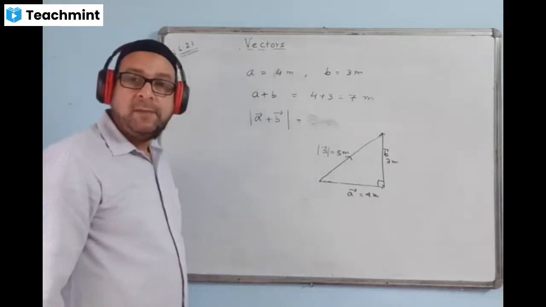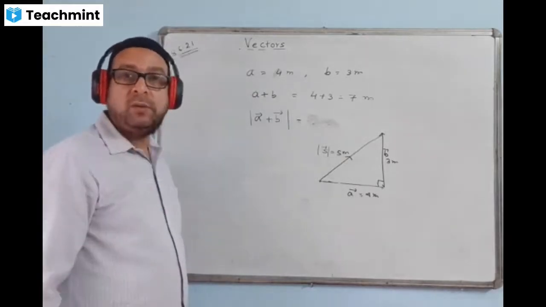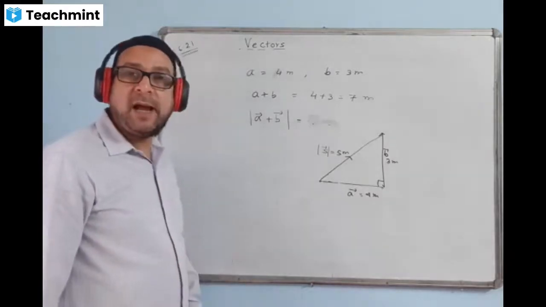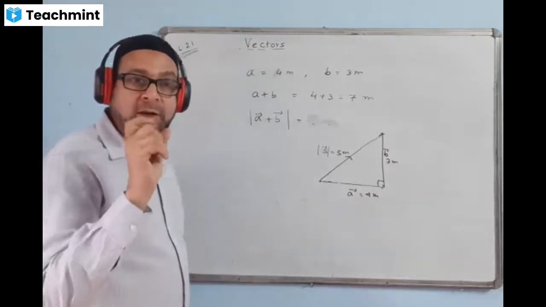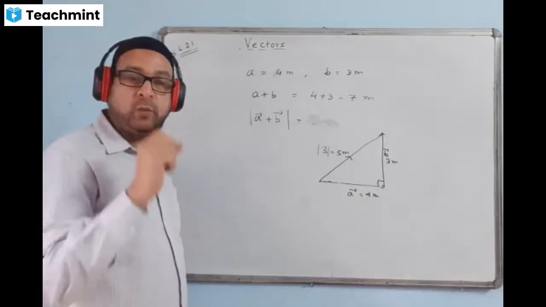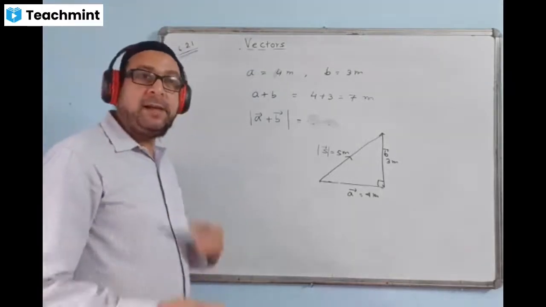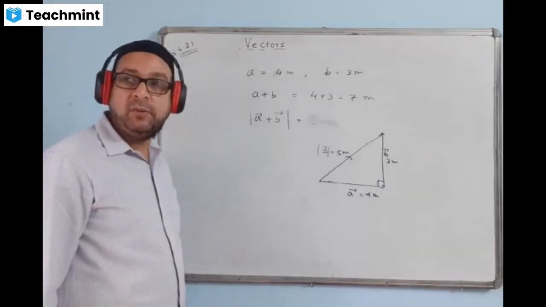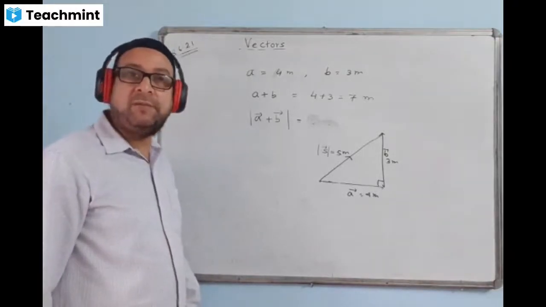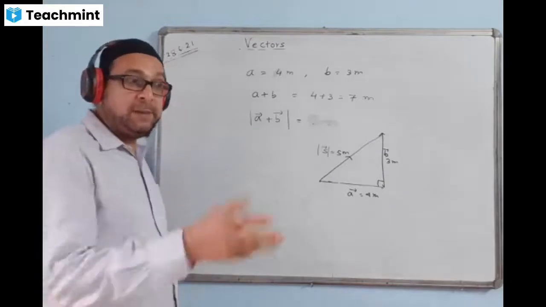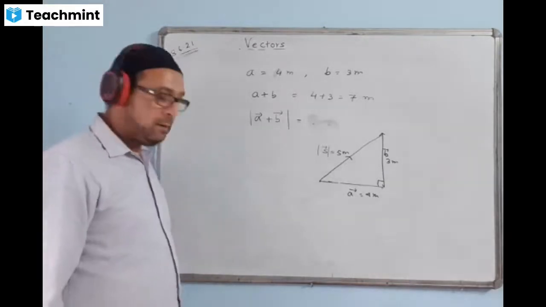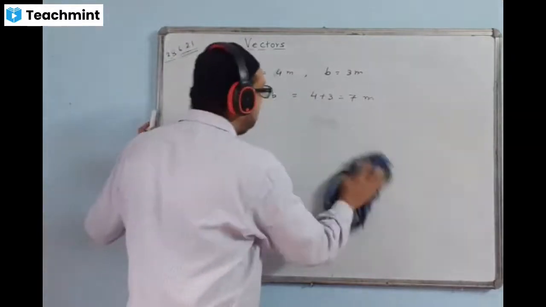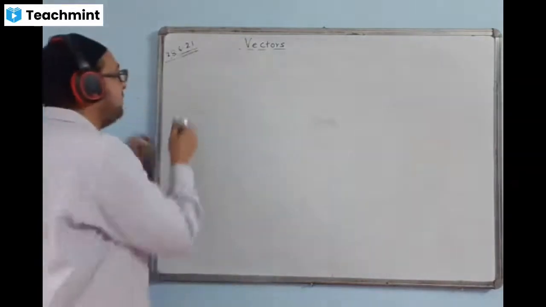The answer is no. There is a specific rule of addition of vectors. Two vectors are added by following a particular rule. That is the main difference between the vectors and the scalars. There is a specific rule to add two vectors or even to subtract two vectors. We cannot simply add, we cannot simply subtract. So from here your topic begins. The main thing begins from there.